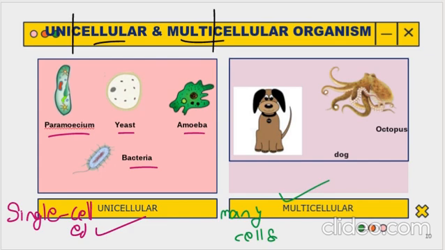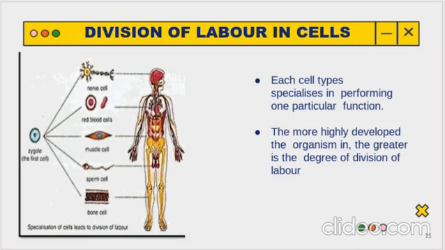Now if we have many cells in our body, do all of them do the same work? No. There is a division of labor in cells. What do we mean by labor over here? We mean work. So division of work, each cell has different work to do. Each cell type specializes in performing one particular function. It's not like all the cells are doing one thing only.